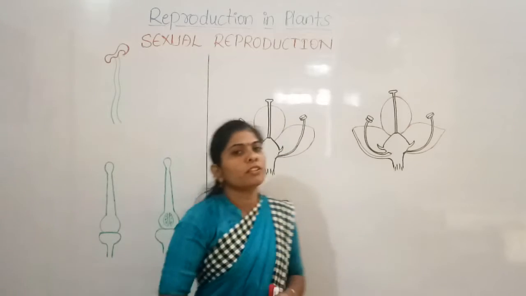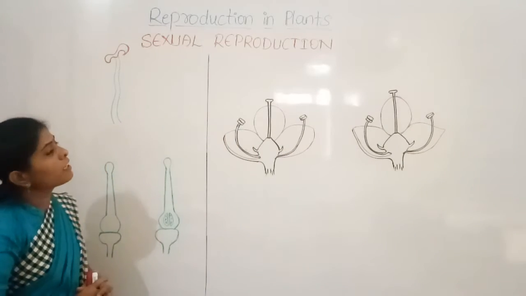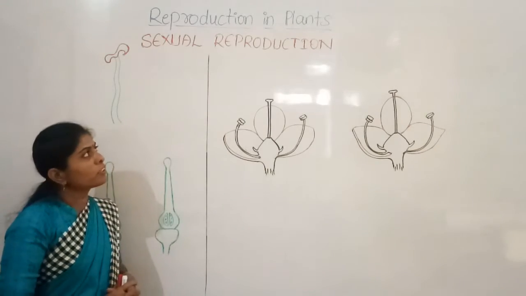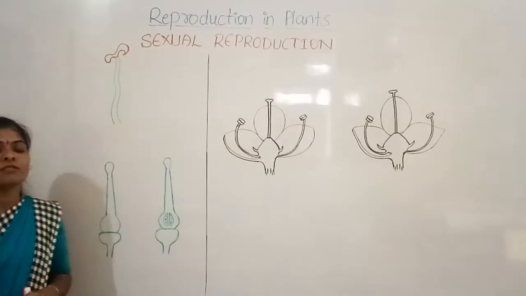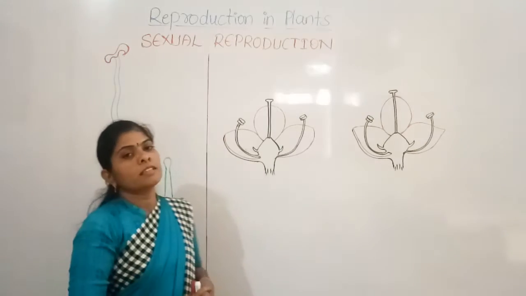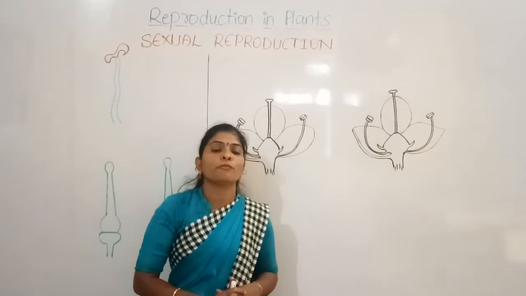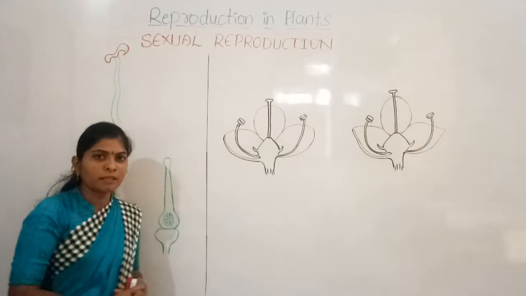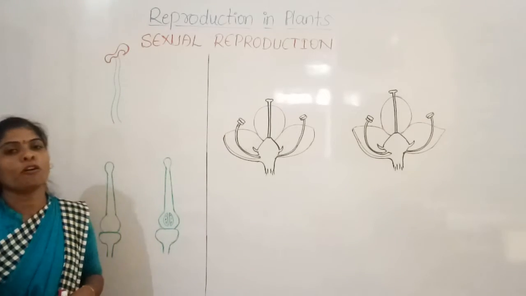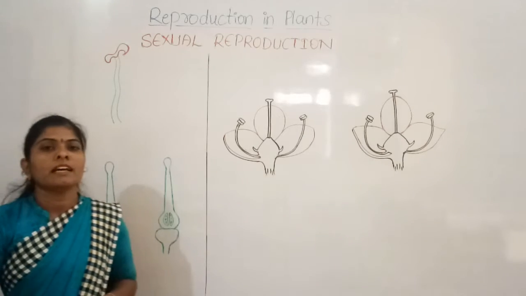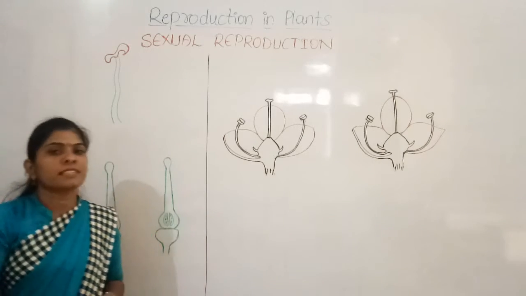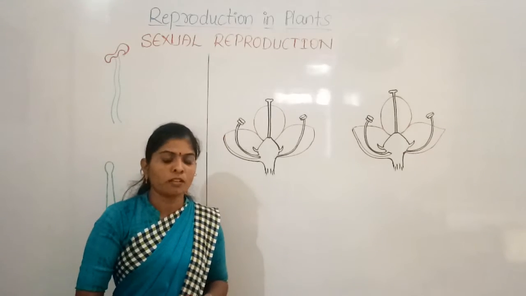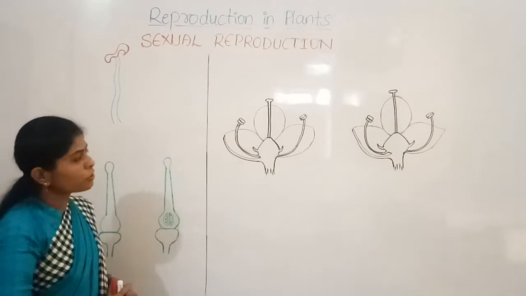Now we are going to discuss sexual reproduction. What is sexual reproduction? We have already discussed this. Sexual reproduction means the process of reproduction takes place with the help of seeds. If new plants are produced by seeds, we call that type of reproduction sexual reproduction. Here the seeds play a very important role in reproduction. So this is sexual reproduction.